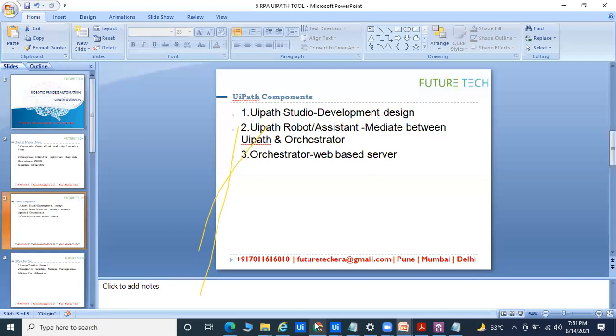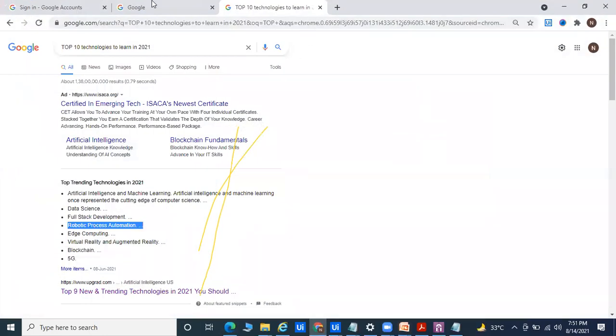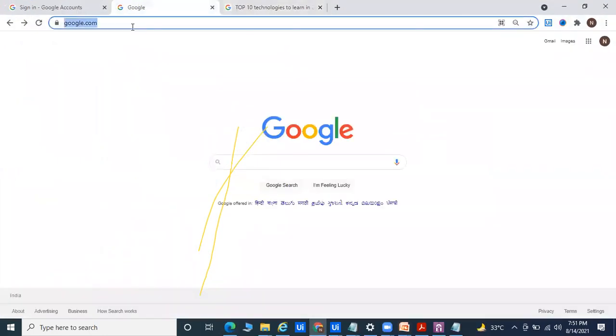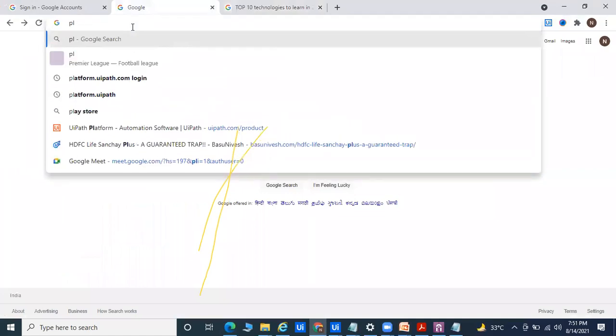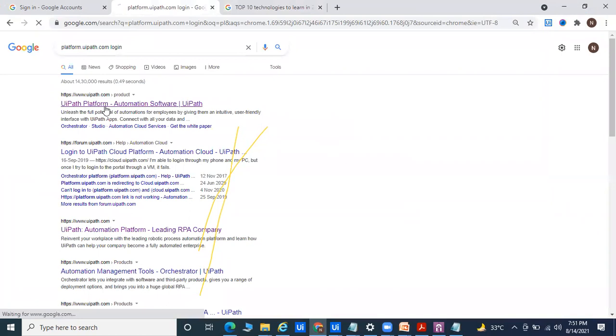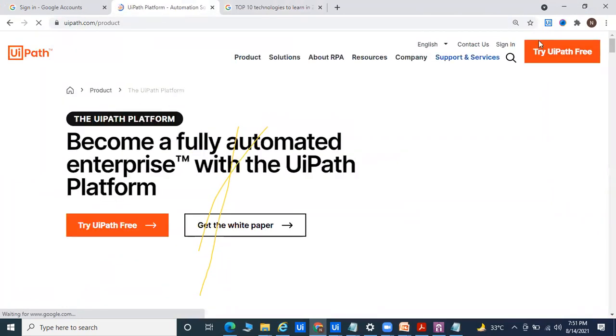Orchestrator is your web-based application. You can start with the server part. You provide the URL platform.uipath.com, and you are able to launch it. So that is the server, and it costs you more than $20,000. You have to pay $20,000 if you're going for the enterprise use.